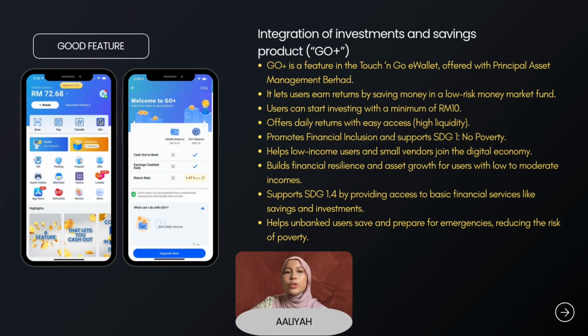This feature plays an important role in promoting financial inclusion, which supports SDG 1, no poverty. It helps low-income users and small business owners participate in the digital economy and manage their finances more effectively. For users with low to moderate income, Go Plus encourages asset building and financial resilience. Even small returns can help with future planning or serve as an emergency fund. This aligns with SDG 1.4, which ensures everyone has access to basic financial services like savings, credit, and insurance.